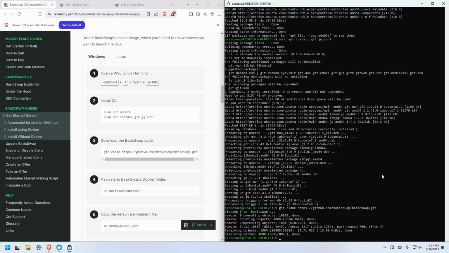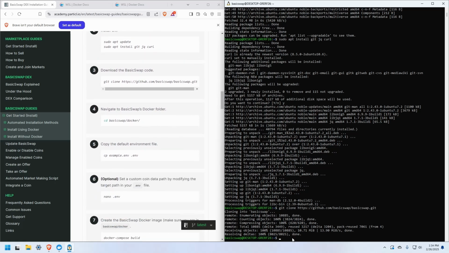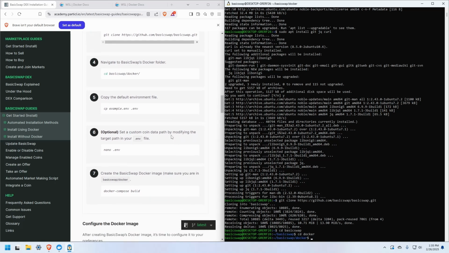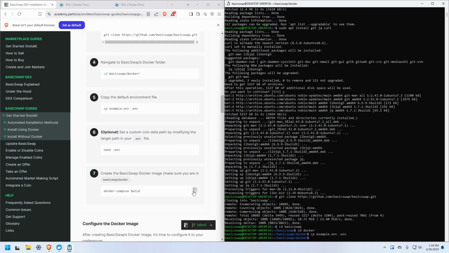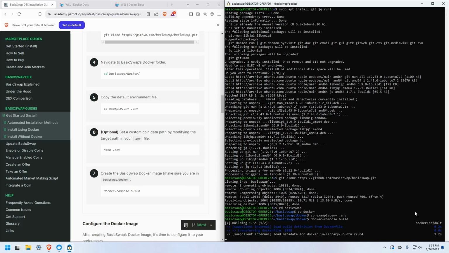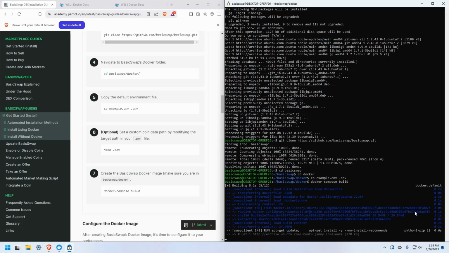Once that's done, make sure you're in the right folder location, which is under the BasicSwap/docker directory, after whichever path you extracted the repo to. Also important is to set up the env file with this command. After doing that, you can proceed to the docker compose build command. This will build the image for your BasicSwap application. This can take a short while.